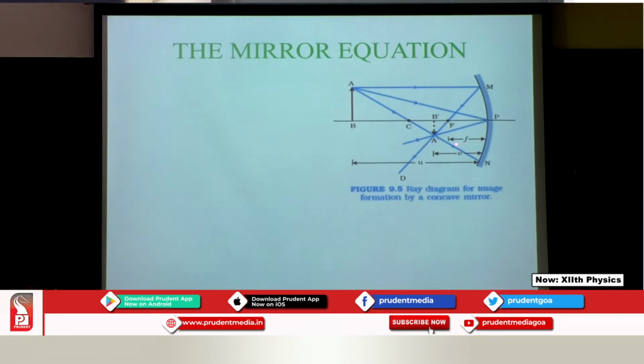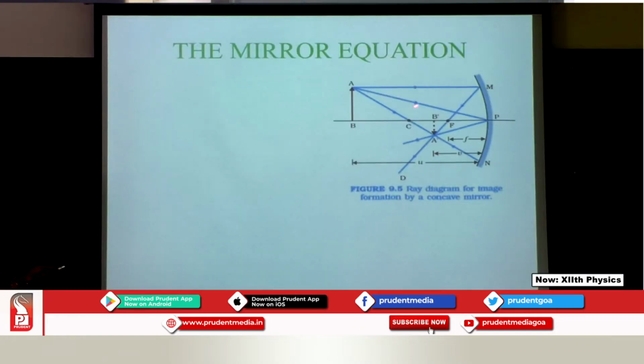This F is the focal length, the distance between the focus and the pole. V is the distance from the image to the pole, and u is the object distance from the object to the pole. This is the ray diagram, and it's very important. Check out the rays. Your arrows are important for every ray diagram.